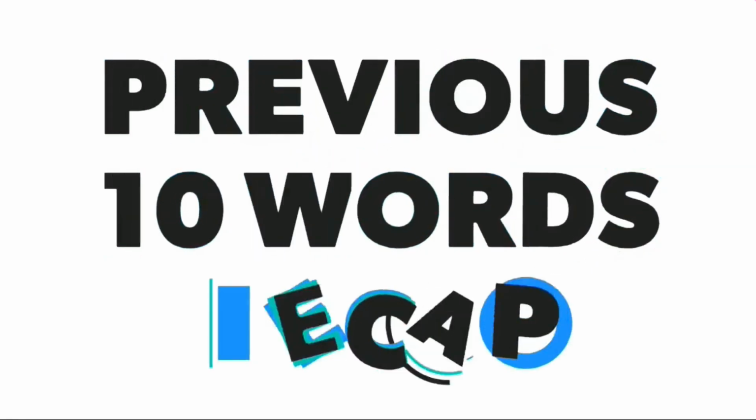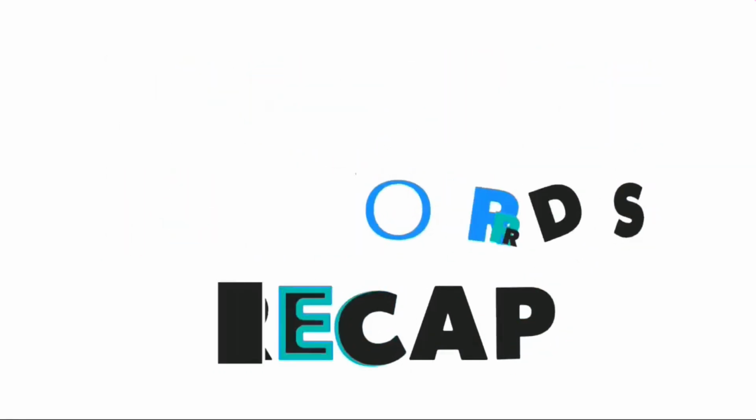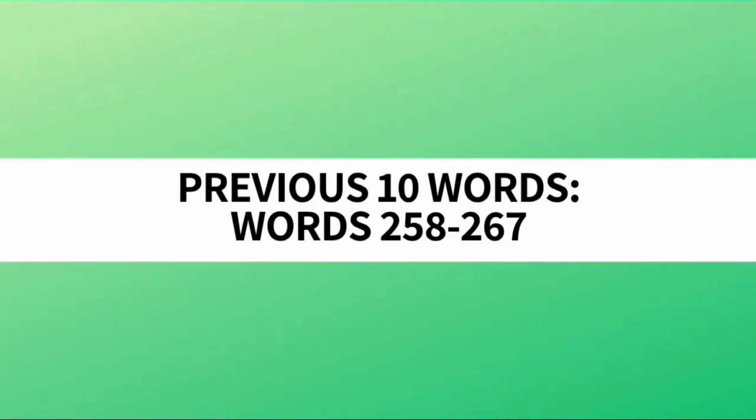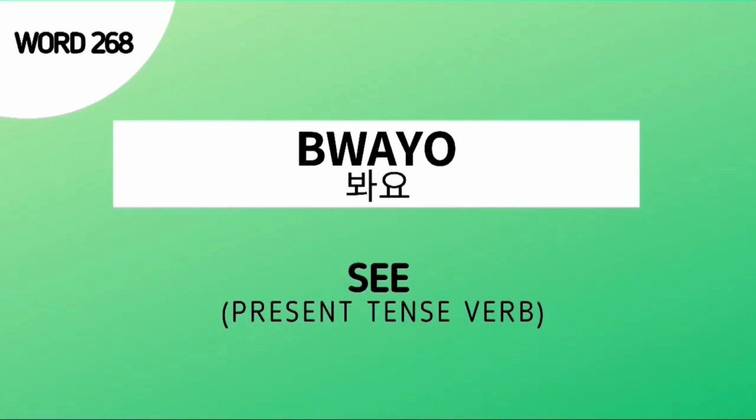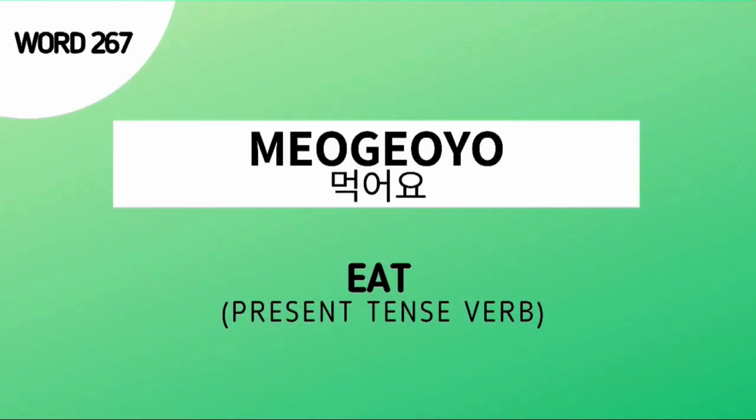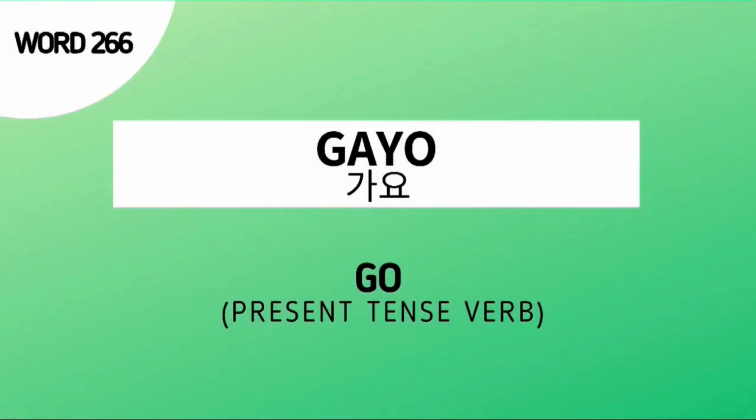Now, let's proceed to our previous 10 words recap. As of now, the previous 10 words are words number 258 to 267. But don't forget our word for today, word number 268, BWAYO, which means see. Word number 267 is 먹어요, which means eat. Word number 266 is 가요, which means go.